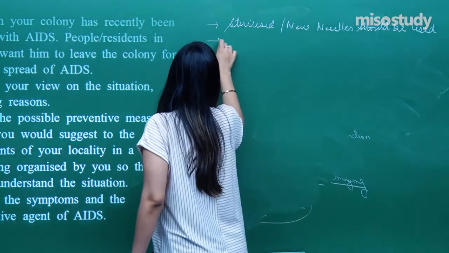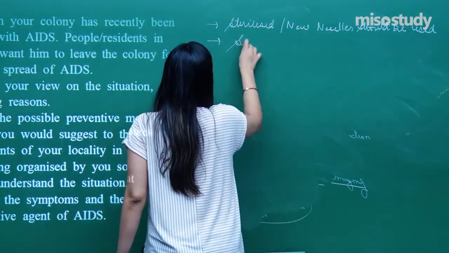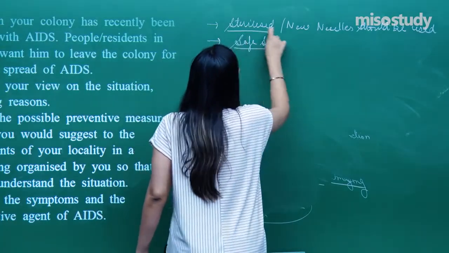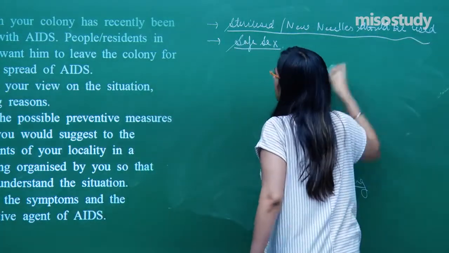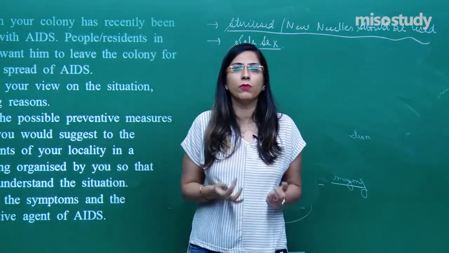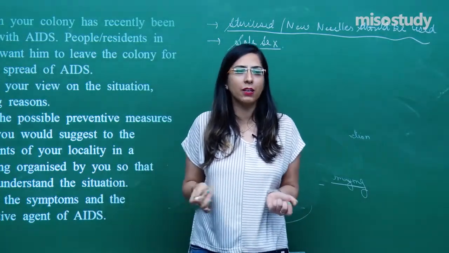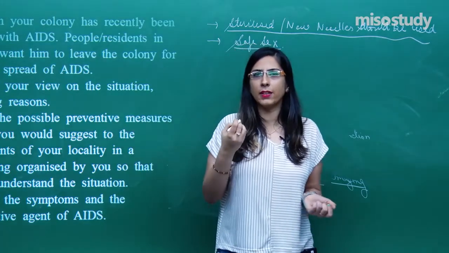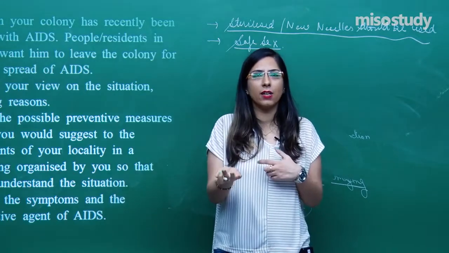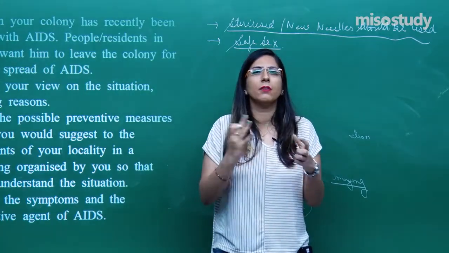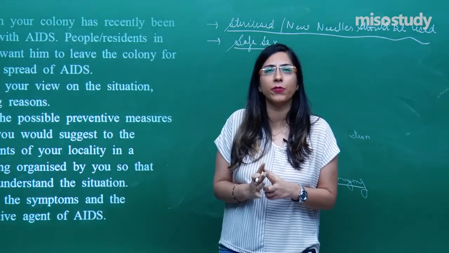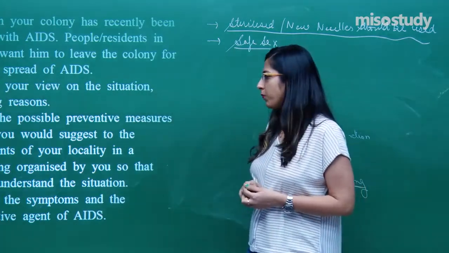Another is that they should always practice safe sex. That is also one of the reasons for the spread of acquired immunodeficiency syndrome, right? What one can do is distribute preventive measures, such as condoms, in public areas, so that people tell each other that we should not get into all those contacts, right? Whenever body fluids come in contact with one another, only then does AIDS spread.